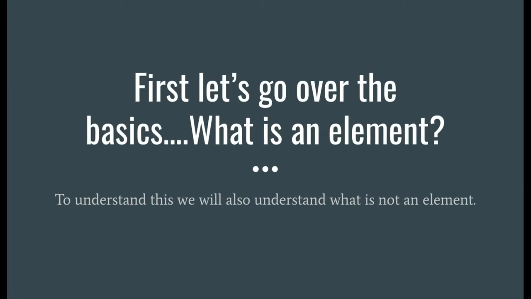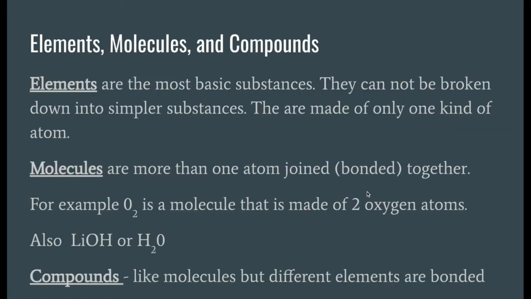So let's first go over the basics. What is an element and what is not an element? We have elements. They are the most basic substances. They cannot be broken down into anything simpler. And they are made of only one kind of atom. We see elements on the periodic table of elements. All right, we have hydrogen, helium, lithium, gold, silver, those things. Those are all elements, and they're made of only one thing. Gold is only made of gold. Helium is only made of helium.